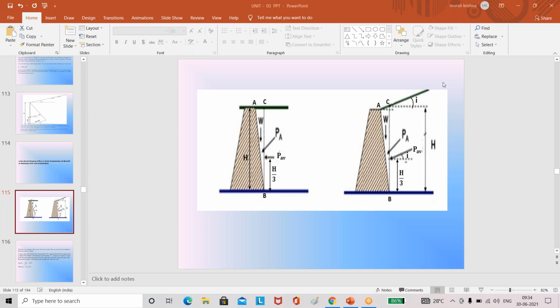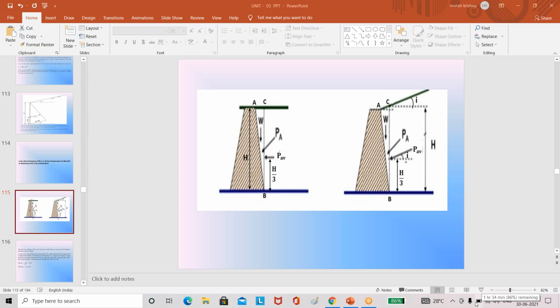Coming to this diagram here, the backside of the retaining wall is not the vertical surface. The backside of the retaining wall is an inclined surface. Now, when the backside of the retaining wall is an inclined surface, how can we apply the Rankine's active earth pressure theory? So please everyone focus on these diagrams.